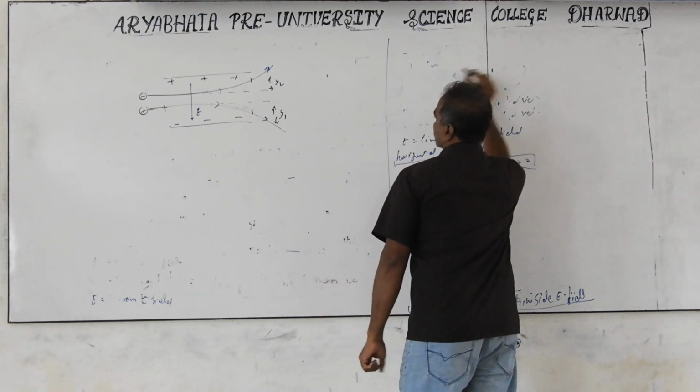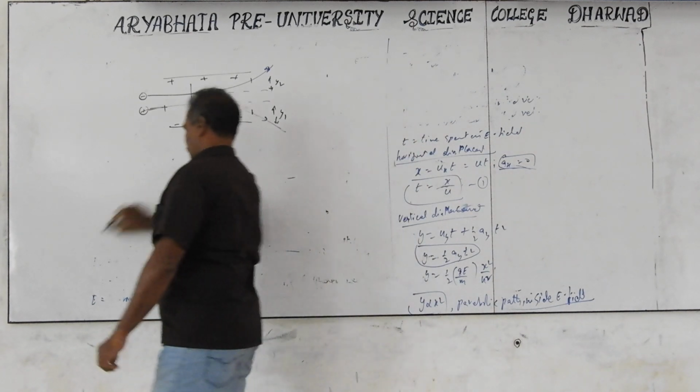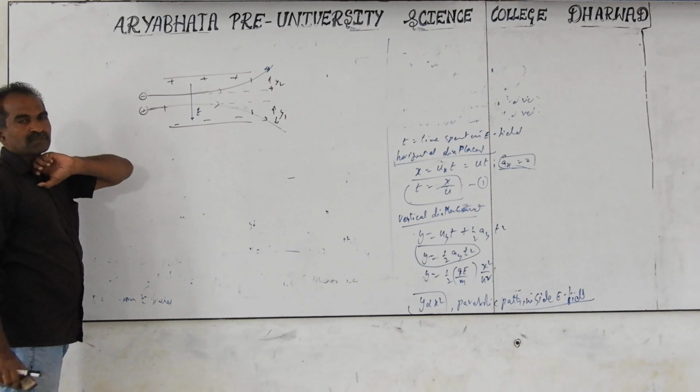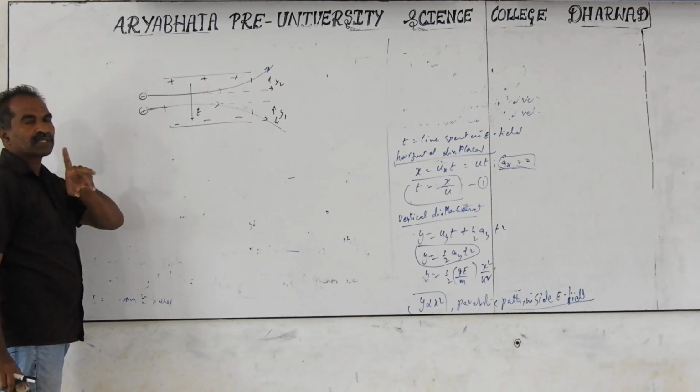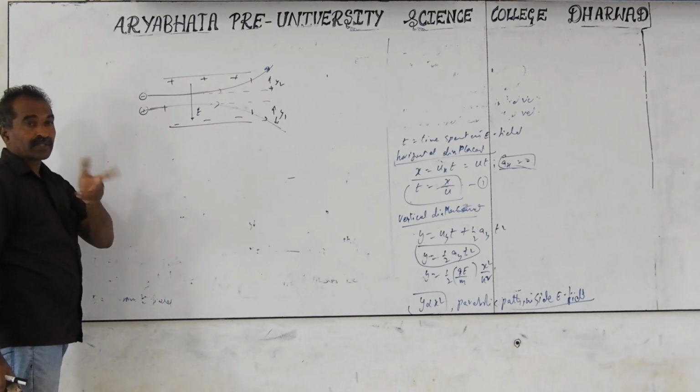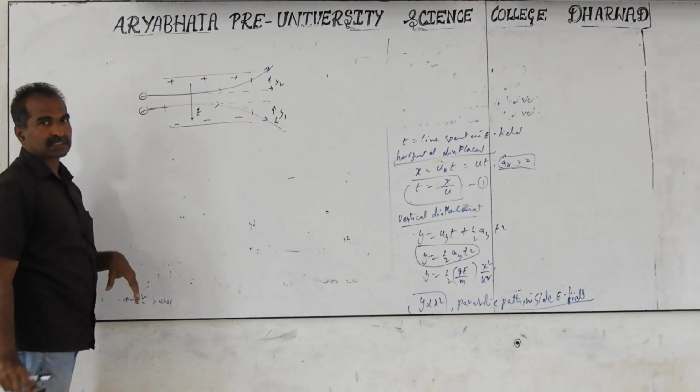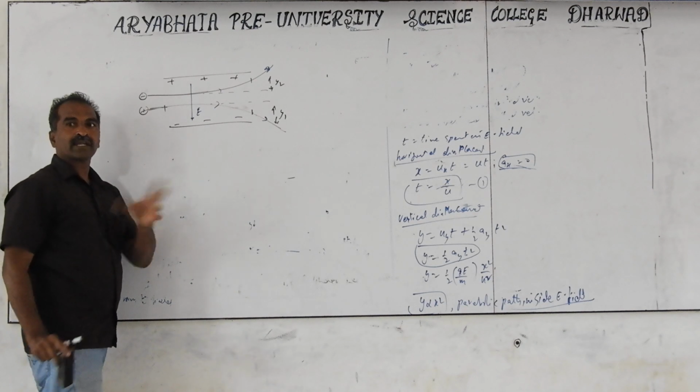Next we will work out the problems. Whatever the outcome of this path is, what kind of path a charged particle can have in an electric field means a straight line or a parabolic path. We will get to the magnetic field later. In the magnetic field, a charged particle can have multiple types of paths. Comparison we will ask for the electric field and magnetic field.